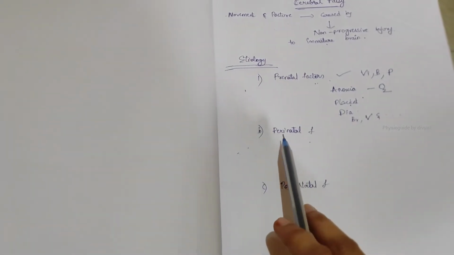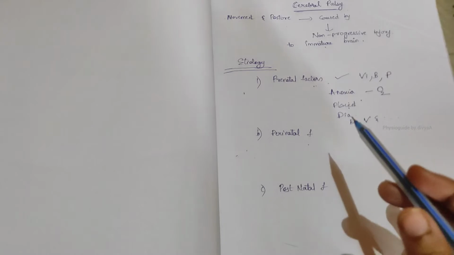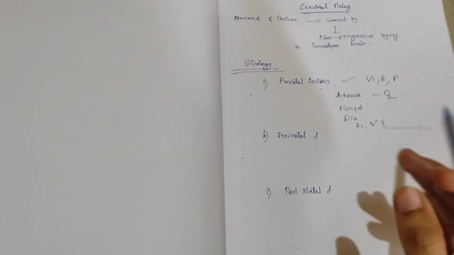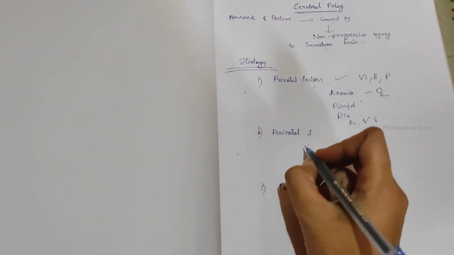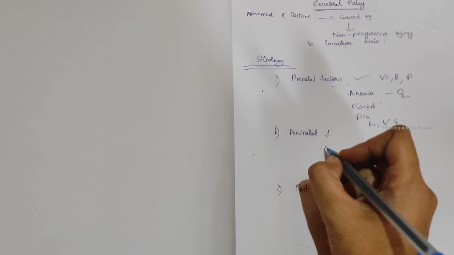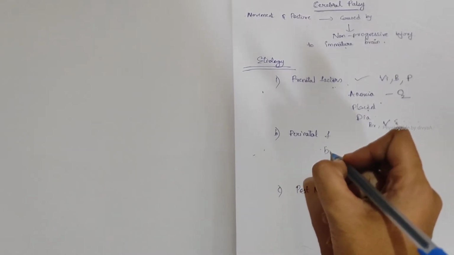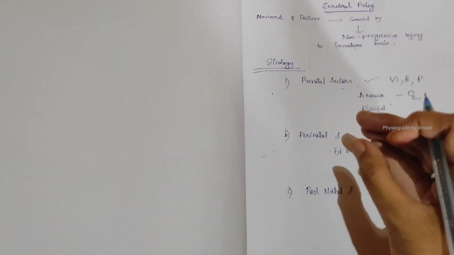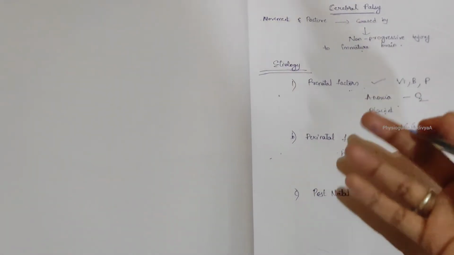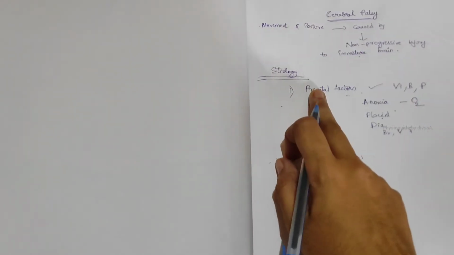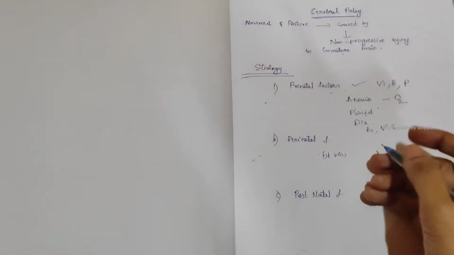Now, what are the perinatal factors? It means the weeks before and after birth. At that time, if there is any damage, what are the causes? Due to rupture of the brain blood vessels, and compression of the brain during prolonged or difficult labor. During that time there is a compression of the brain, so this also is seen. And premature separation of the placenta.